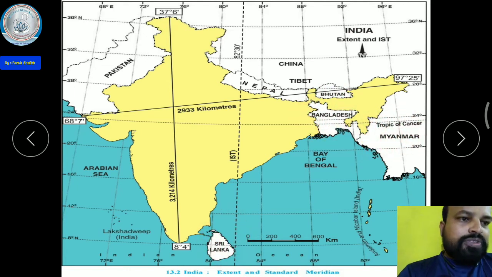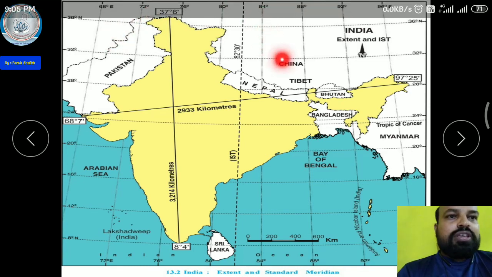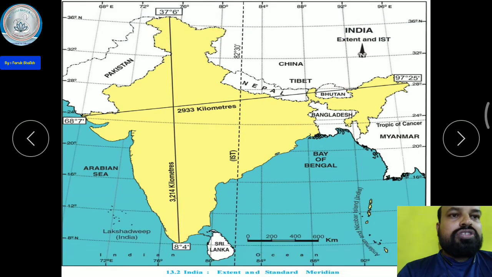Now, the neighboring countries of India: Pakistan, China, Tibet, Nepal, Bhutan, Bangladesh, Myanmar, and Sri Lanka. These are the neighboring countries of India. And the natural boundary: India is bounded naturally. So in the north, here it is, you can see, these are the Himalaya ranges.